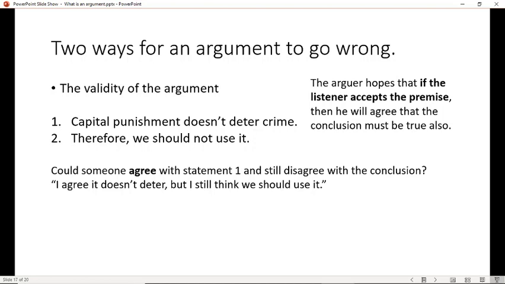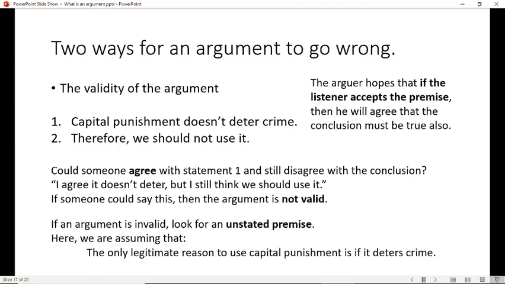For example, could somebody say, I don't think the purpose of capital punishment is to deter crime. I think the purpose is to bring justice. And if somebody's committed certain crimes, they need to be put to death for justice to happen. It doesn't matter whether it deters other people or not. It's just something we should still do. It is possible for somebody to say that logically, right? And so that means you don't have to accept 2 just because you accept 1, and that means this isn't valid. So this argument isn't valid.